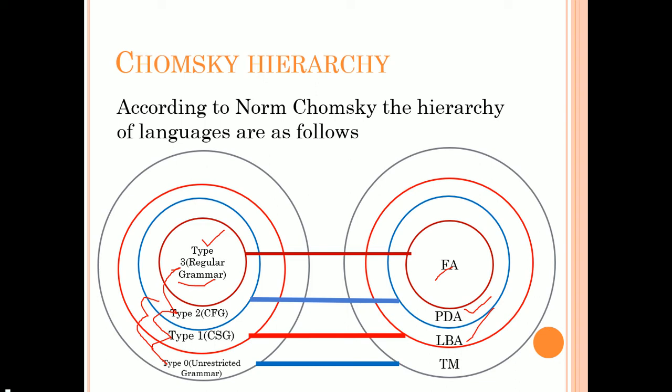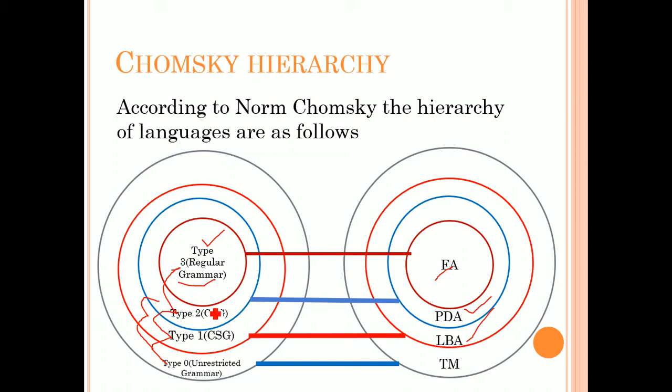According to Noam Chomsky, the grammar is divided into how many types? 4 categories: type 0, type 1, type 2, type 3, and each grammar has an equivalent mathematical model. If any grammar is type 0, it is accepted by Turing machines, and if you have any grammar in the form of type 1, then it has an equivalent machine which we call linear bounded automata.